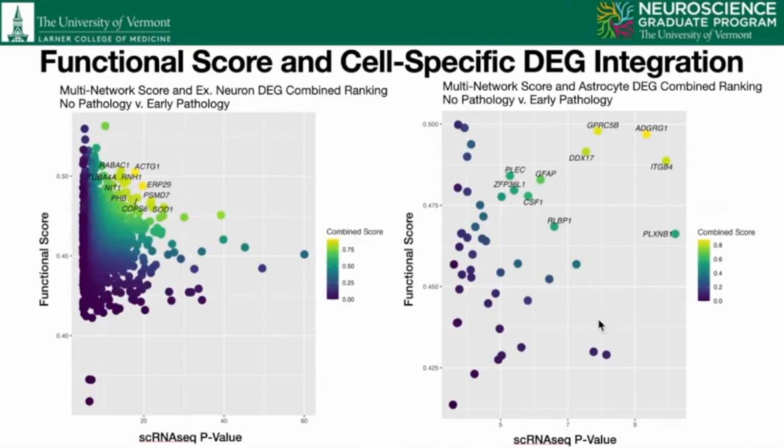That analysis yields plots like this, where the points are colored on a gradient from highest score, noted in yellow, to lowest score, noted in blue. We performed the analysis with the astrocyte and excitatory neuron differential expression data.